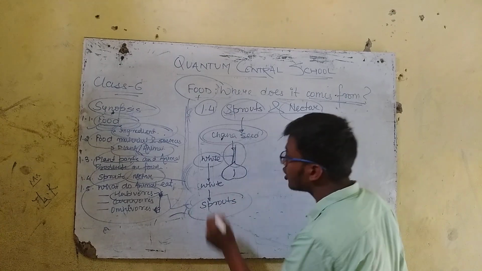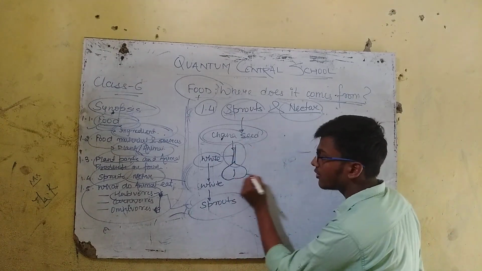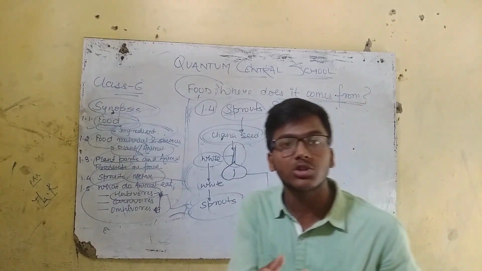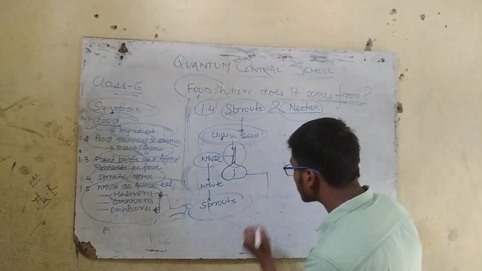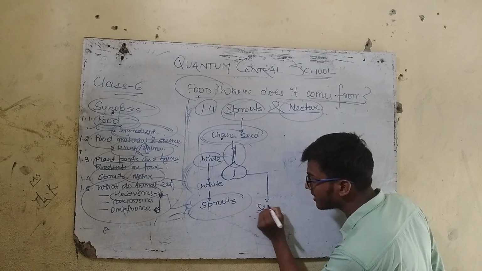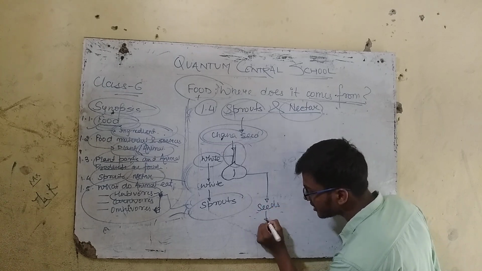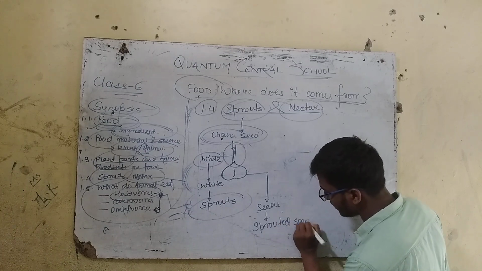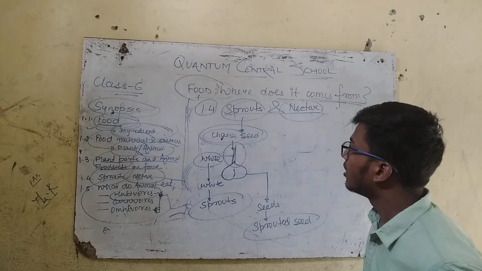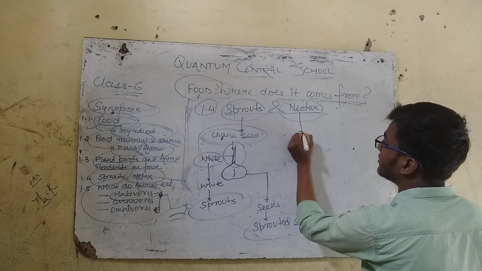It's the sprout. So we call this not only for the chana, we can even take the moong dal. If you soak it in the water, it will even give some sprouts. So what we call this type of seeds as sprouted seeds.